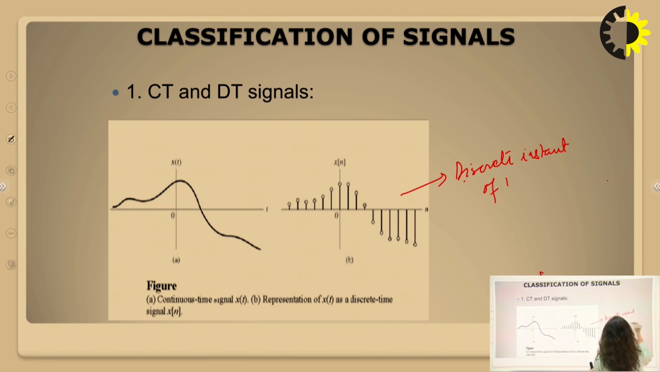So this is called a discrete instant of time. So the second signal is your discrete time signal, DT signal. The DT signal x[n] can be represented at discrete intervals of time, or we can say that it is only represented for integer values of n. We take integer values only.